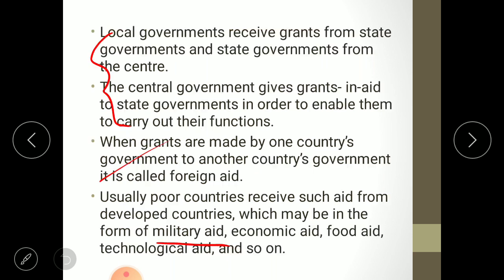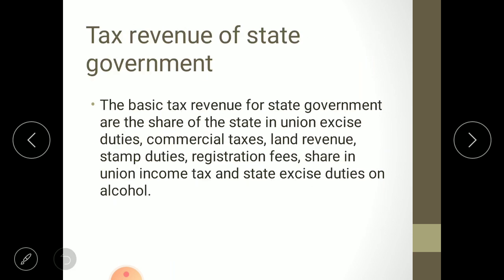Then tax revenue of state government. The basic tax revenues for state government are the share of the state in union excise duties. These union excise duties we discussed first of all in the tax revenue. The first source, the maximum contribution to the central government, is union excise duties.